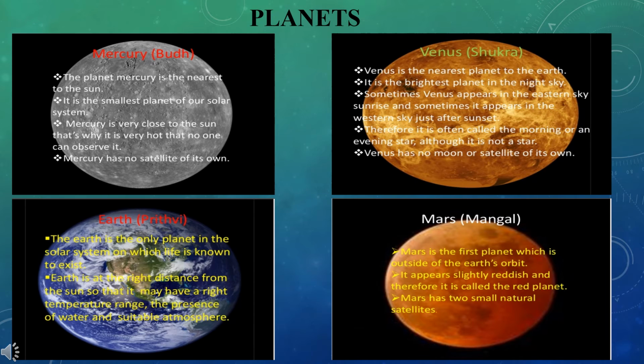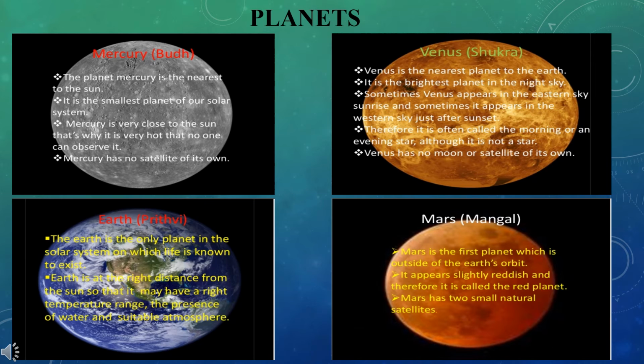Venus. It is the second planet from the sun and closest to the earth. Except the sun and the moon, it outshines all heavenly bodies and hence is regarded as the brightest and hottest planet. Venus is the only planet that rotates from east to west about its axis. Rest all other planets rotate from west to east about their axis. Venus has no satellite of its own.